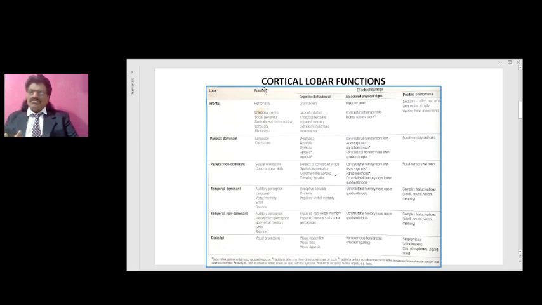So the functions of the frontal lobe are personality, emotional control, social control. The corticospinal tract is in the frontal lobe, so it controls the contralateral motor control. Broca's area is in the frontal lobe, so language, especially fluency. The micturition center is in the medial part of the frontal lobe, so if it gets affected like in NPH, they can have micturition problems. So these are the functions of the frontal lobe.